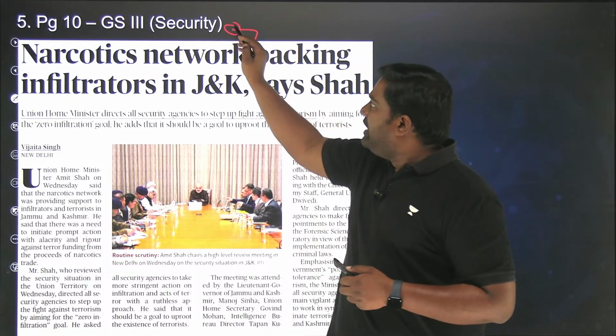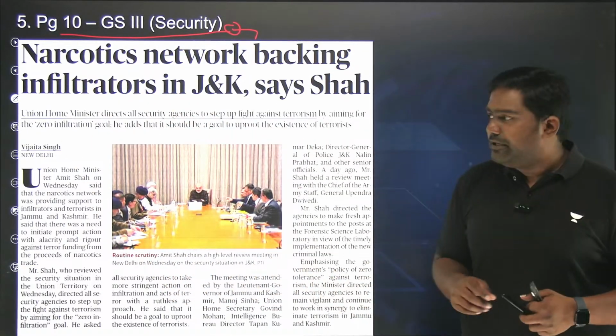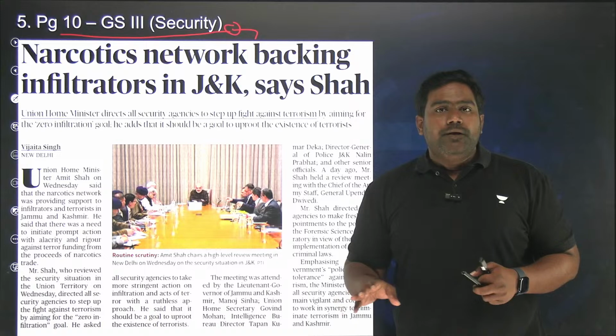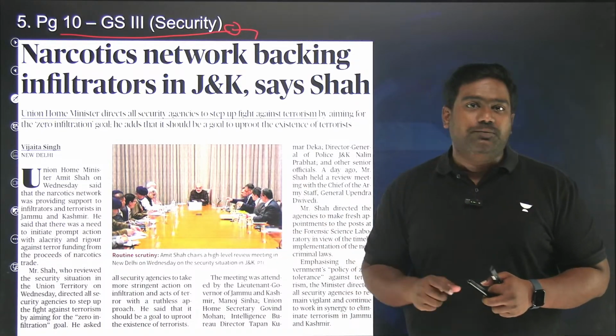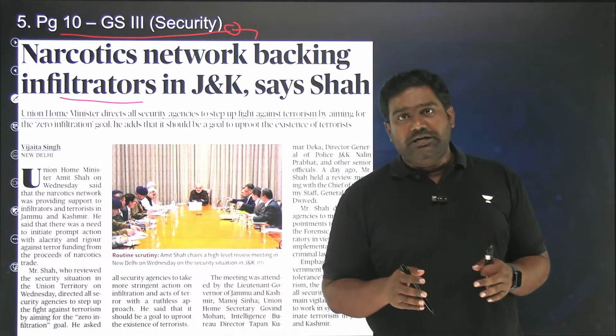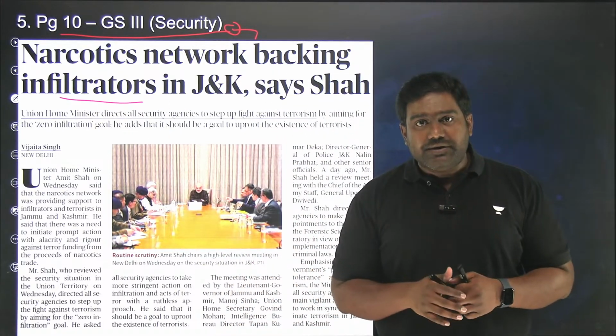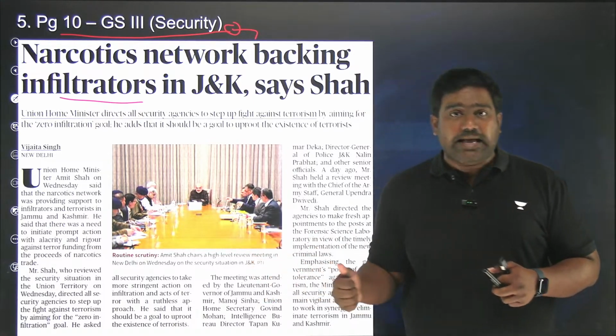Now let's quickly look at the smaller articles in today's paper. We have a few smaller articles. On page 10, we have an article related to internal security, specifically the security situation in Jammu and Kashmir. Recently, there have been a number of infiltration attempts by Pakistani-based terrorists to sneak into J&K across the line of control to carry out terror attacks.